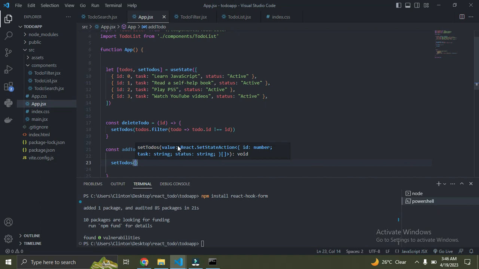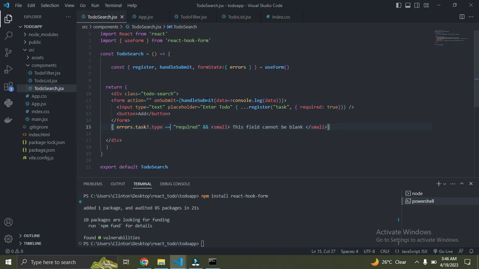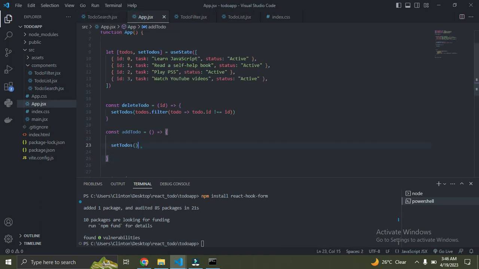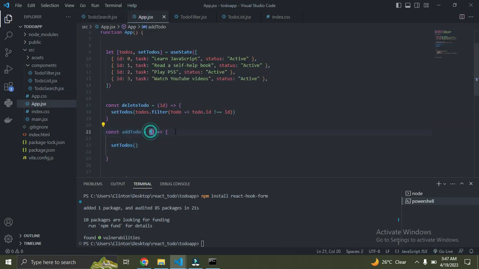So let's continue. Before we proceed, remember we are going to pass this function to this onSubmit. Instead, we're going to replace what we have here with this addToDo function. You understand? If you check closely, remember that this function we declared inside here has a parameter called data. So coming down to your App.jsx now, we're going to also add that same data here.